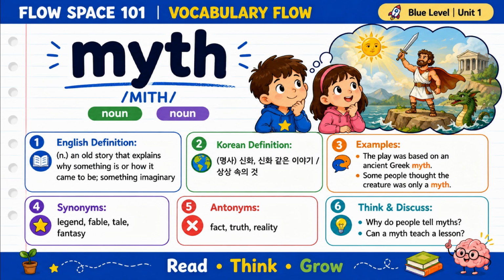Now, let's learn myth. Myth is a noun. A myth is an old story that explains why something is or how it came to be. A myth can also mean something imaginary. For example, the play was based on an ancient Greek myth. Some people thought the creature was only a myth.